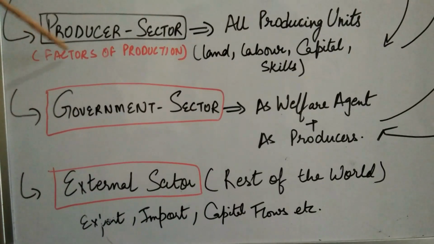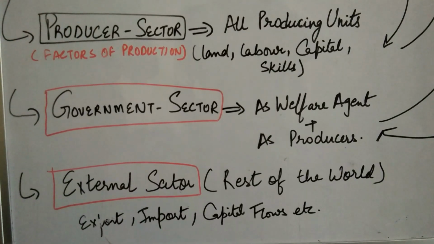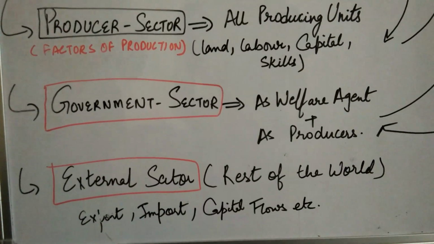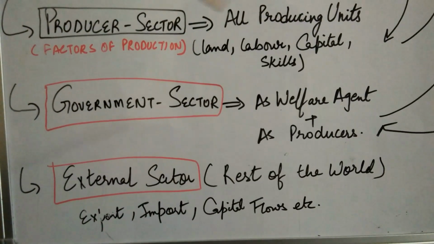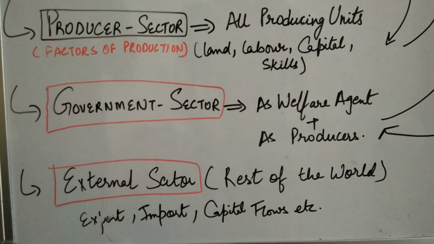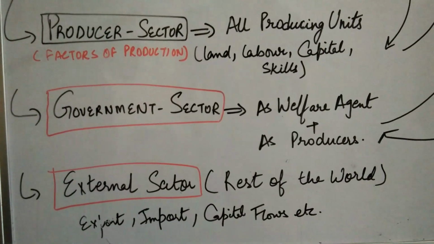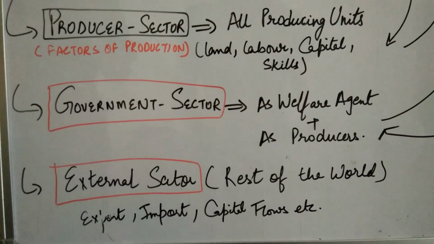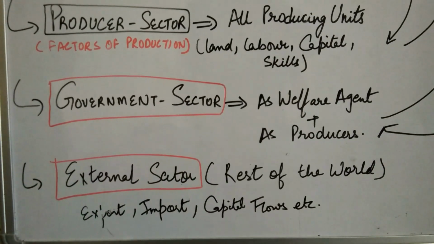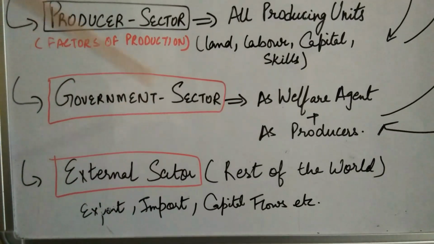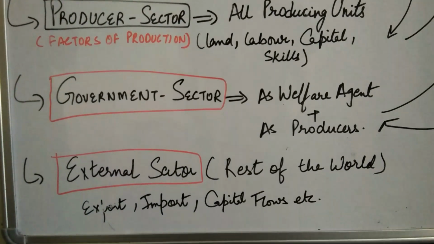When I say factors of production, it means all the factors required in the process of production, like land, labor, capital, and skill, in order to produce goods and services. Therefore, the second sector, which is the producer sector, is also known as the sector of factors of production. Now coming to the third sector of our economy, which is our government sector. In this sector we have the government playing the major role.